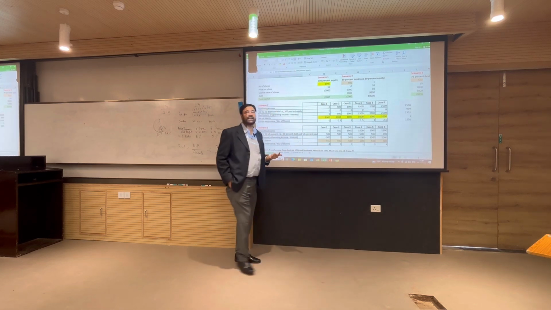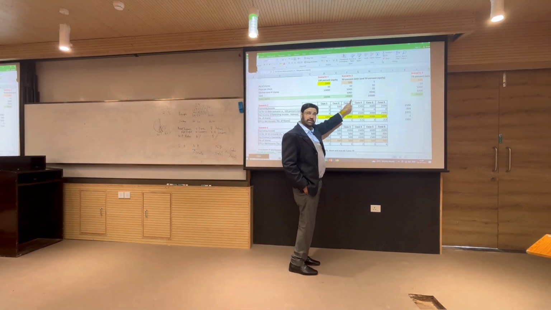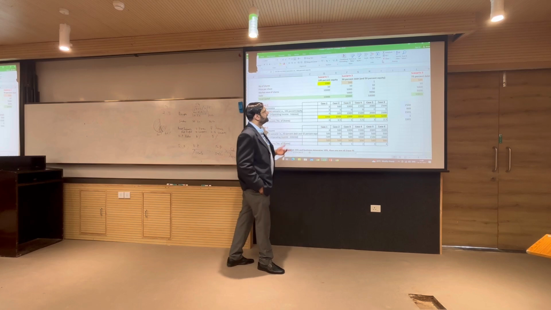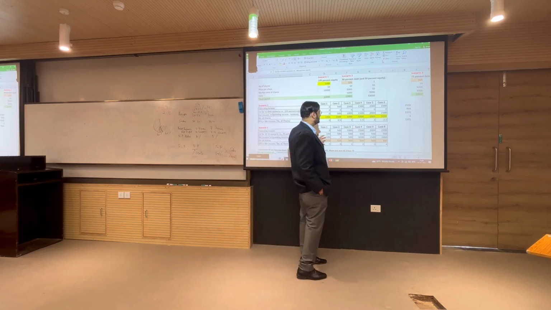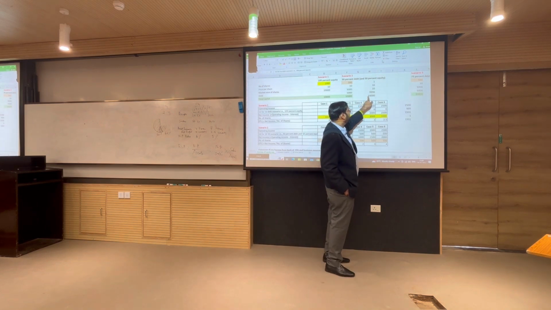And if it is 50% debt and 50% equity, then the total capital will be only 10,000, but debt will be how much? 50%, 5,000. So equity is how much? 5,000. Price per share is 10 rupees. So the number of shares is 500. Is that clear? Similarly, a third case is taken where it is 99.9% debt, 10,000, so 9990 debt. So equity is 10, price per share is 10, so the number of shares is 1, right.